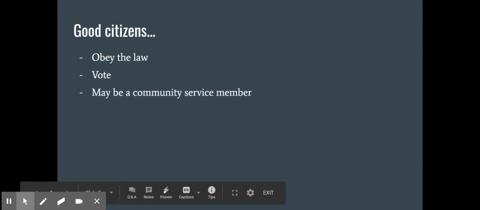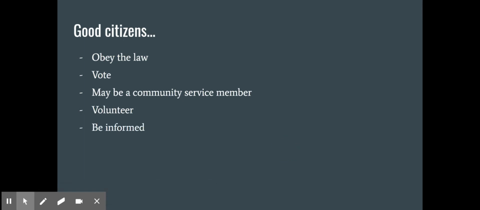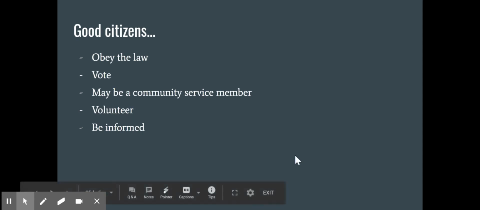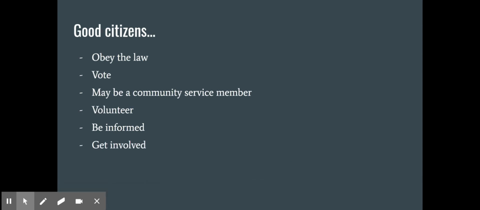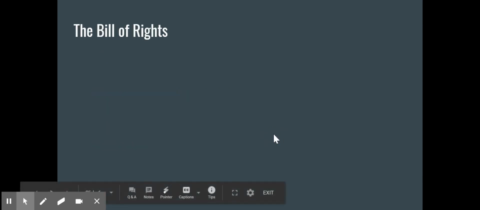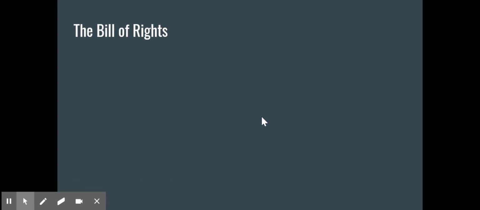They may be a community service member, somebody that serves the community, such as firefighters or police. They volunteer. They're helping those around them. And they're informed. They know about local issues. They understand the voting process and that whole election process as well. And then they get involved, whether it be in the political sphere or with helping their community. But they are involved in their community and their political life.